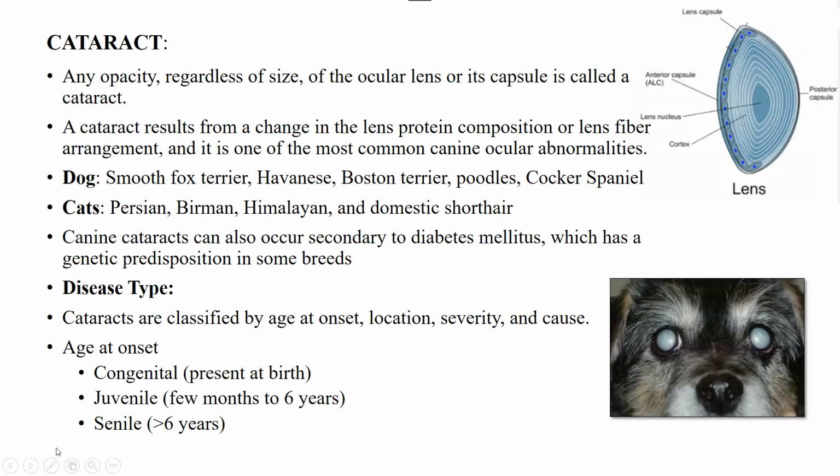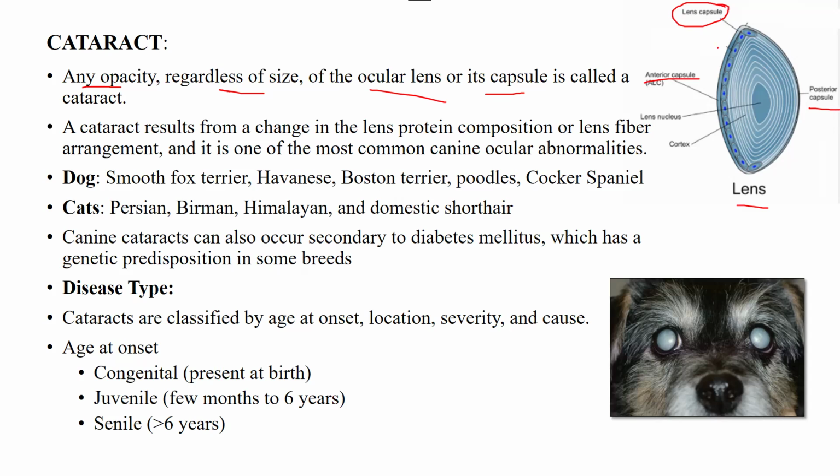By definition, cataract is defined as any opacity, regardless of size, of the ocular lens or its capsule. You can see a lens over here. This whole thing is a lens, and the lens is surrounded by a lens capsule. We have divided the lens capsule: the portion on the anterior side is the anterior capsule, and the one on the posterior side is called the posterior capsule.